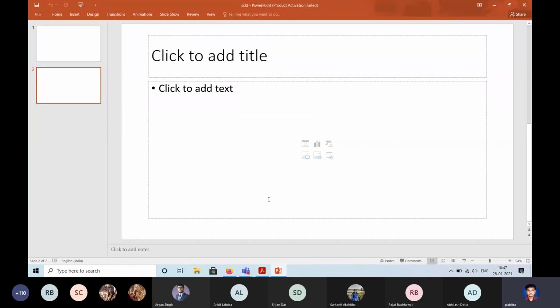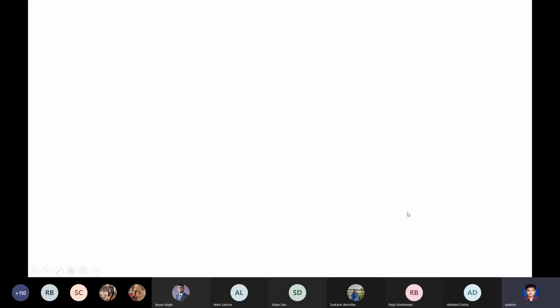This is a two-dimensional structure. Sometimes you can have a three-dimensional structure like that also.